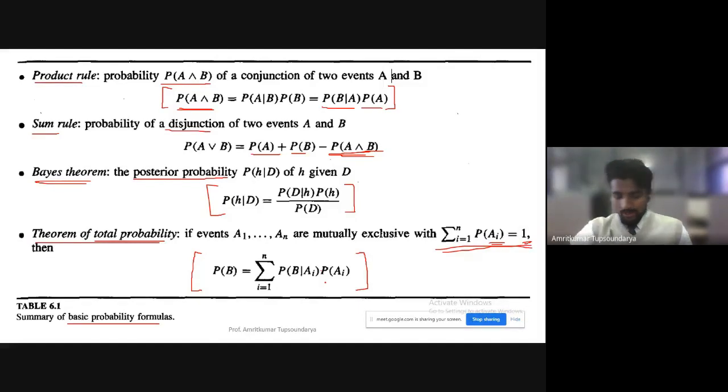Maybe in the next class we will take up how we land up on these equations. The first two, product rule and sum rule, are very basic rules you must have already studied in your PUC, and the Bayes theorem we have already studied. The theorem of total probability we will understand in better depth. Maybe in the next class we might also derive it, so we understand how we arrive at this equation. But for now, just understand that these are the basic probability formulas that we'll be making use of in this module.